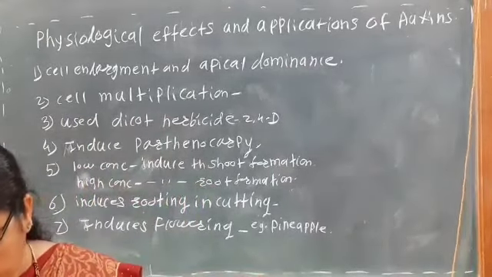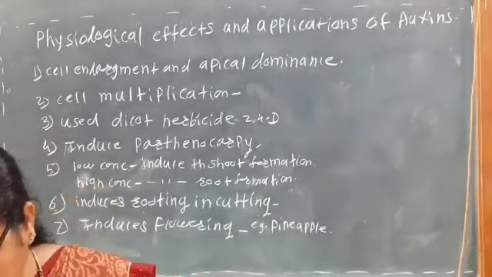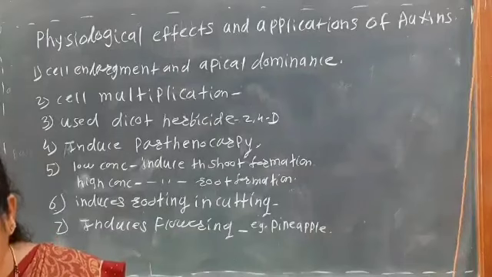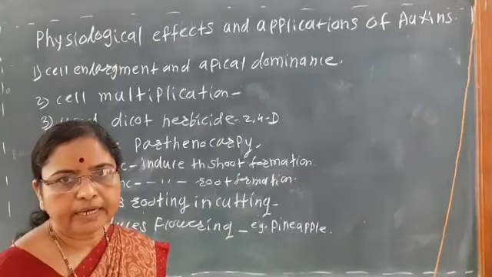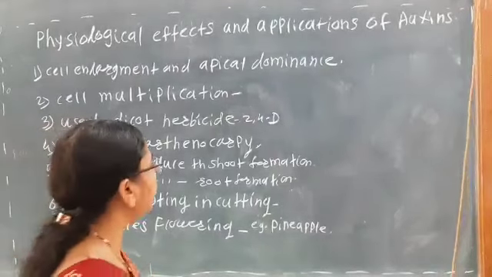And then next, it mainly prevents the fruit fall and also the leaf fall, by the prevention of the formation of the abscission layer.